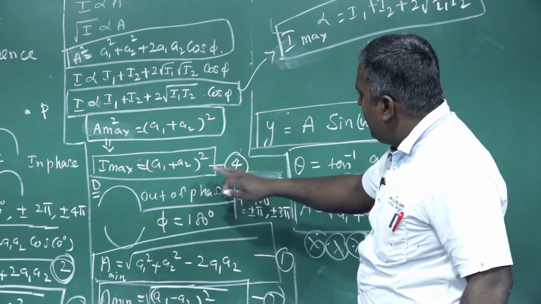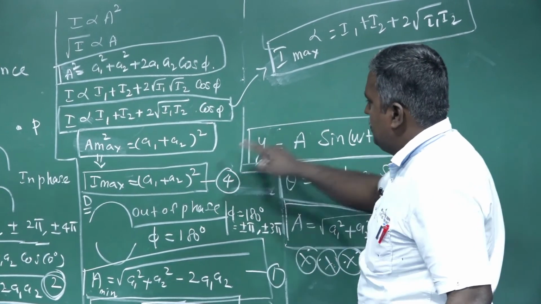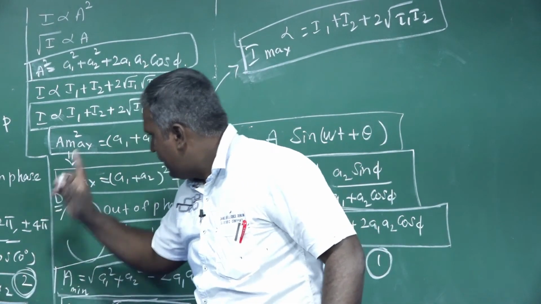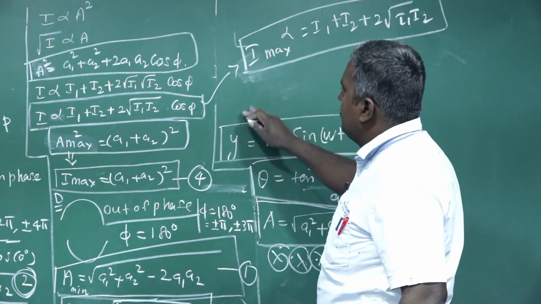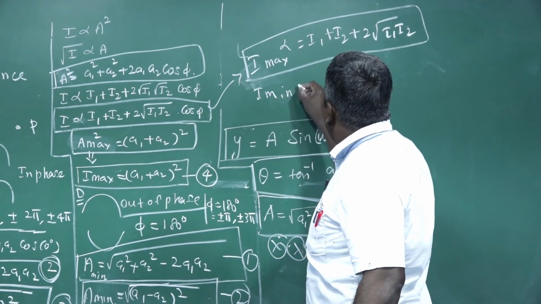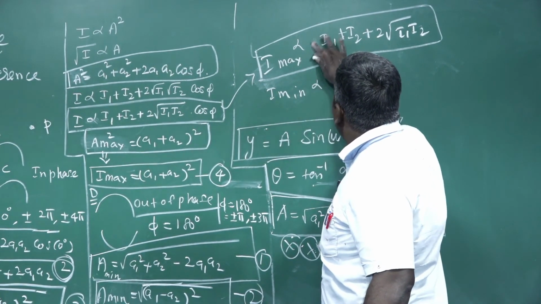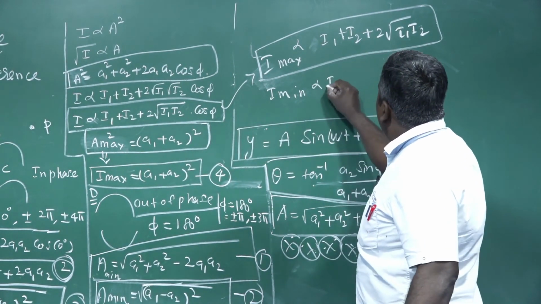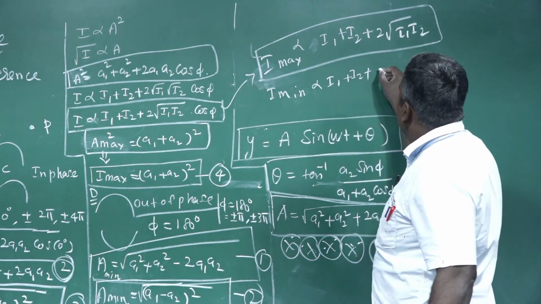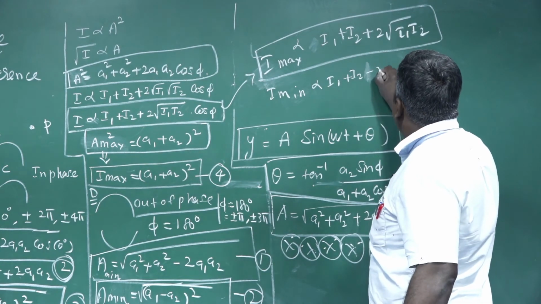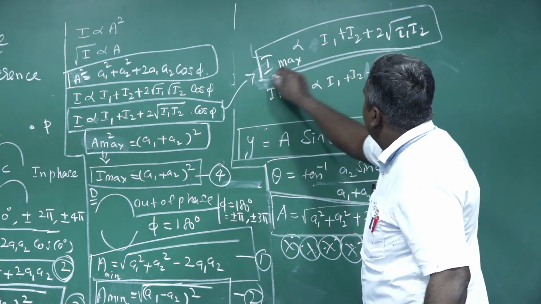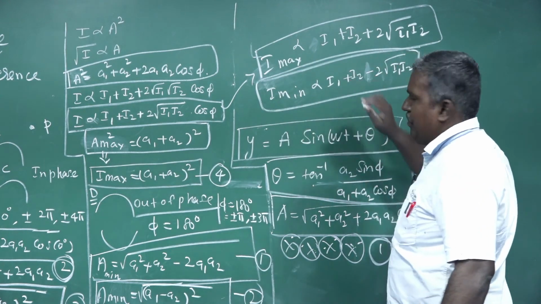And I another formula. With the help of this formula. Then for destructive, I minimum is proportional to, or equal to, I1 plus I2 minus 2 root of I1 I2. Here comes minus. This is for I minimum.